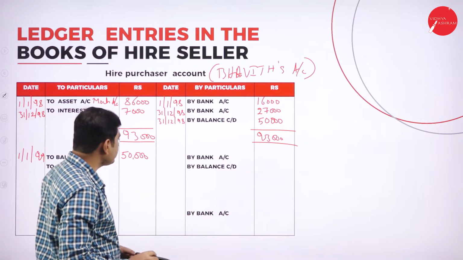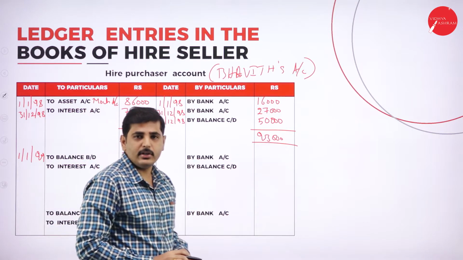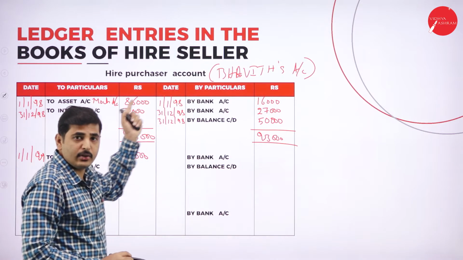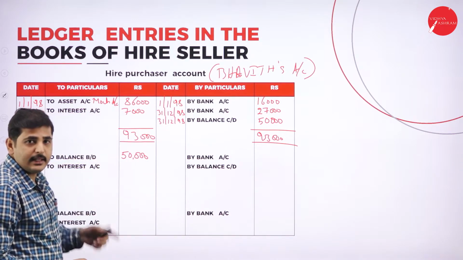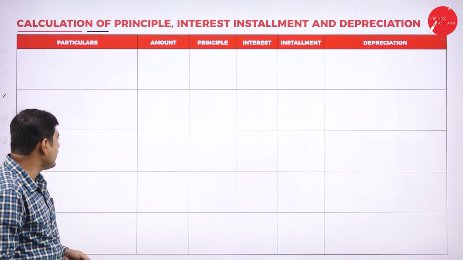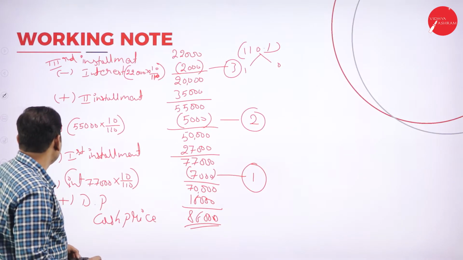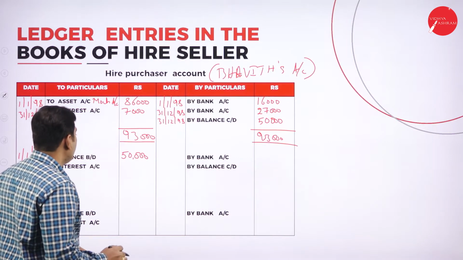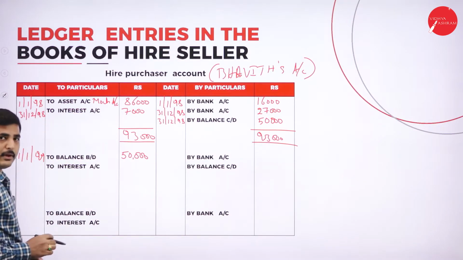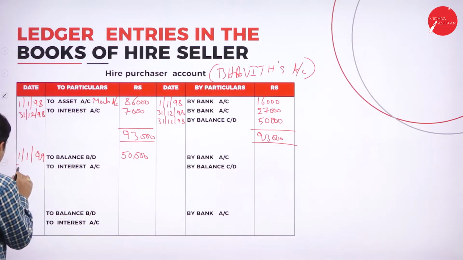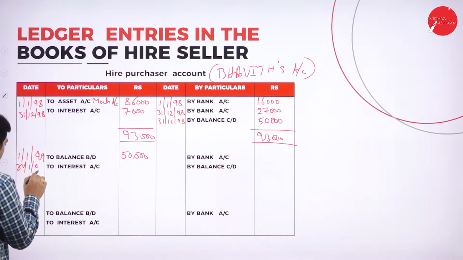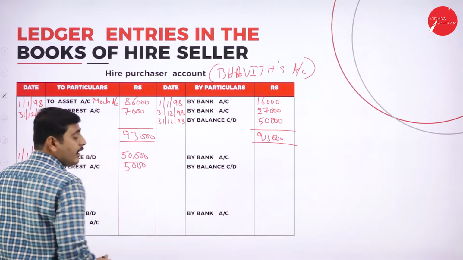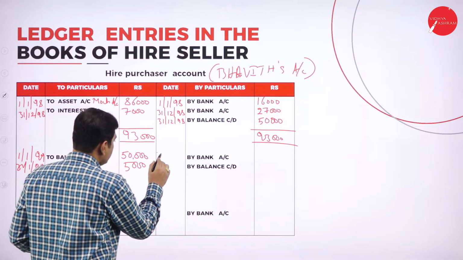Next one, for the second year, we have to show the interest is due. What is the journal entry? Hire purchaser account to interest account, being the second year interest due. What is the second year interest? Let's look at the working note. Second year interest is 5,000. So let's show 5,000 is due. On what day are we going to calculate the interest? On 31st/12/99. So 5,000 is the interest.